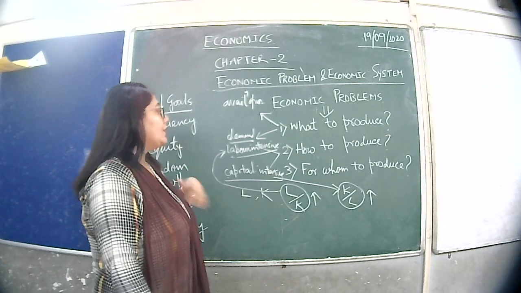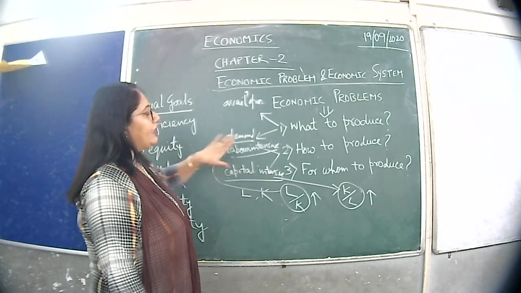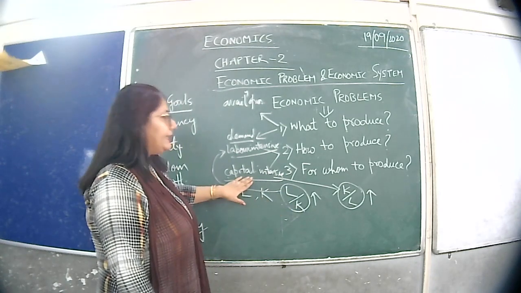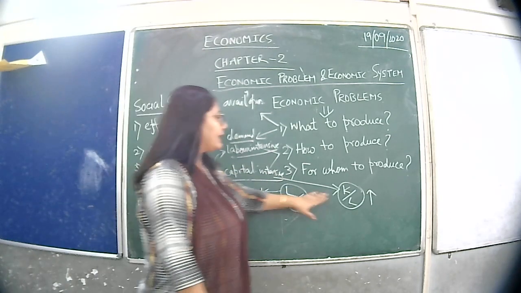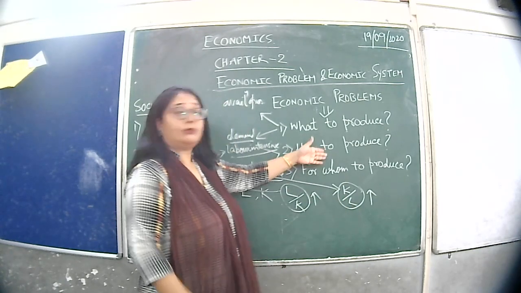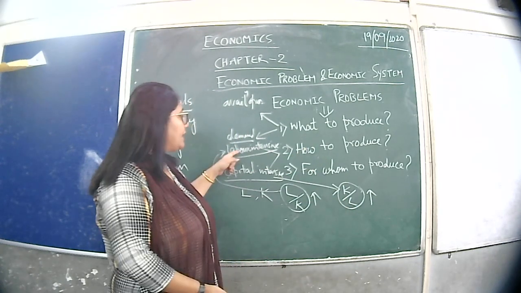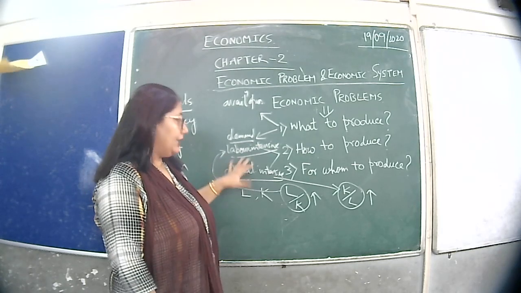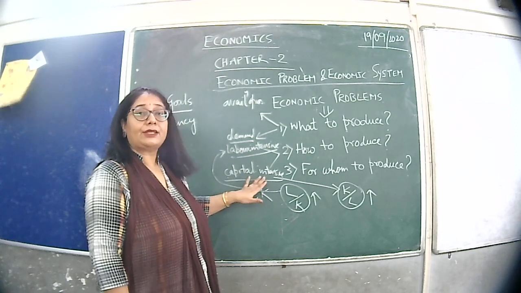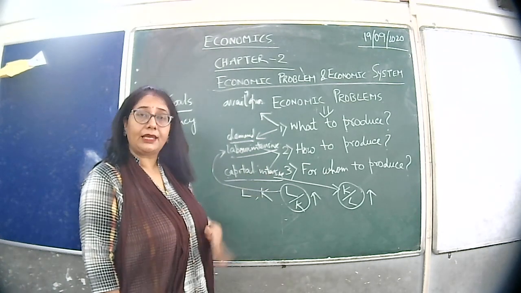Got the point? So, labor intensive technology is where the L by K ratio is high. Capital intensive technology is where the K by L ratio is very high. Now the choice depends on you. Which technology will we use, labor intensive or capital intensive? This choice also depends on certain criteria.